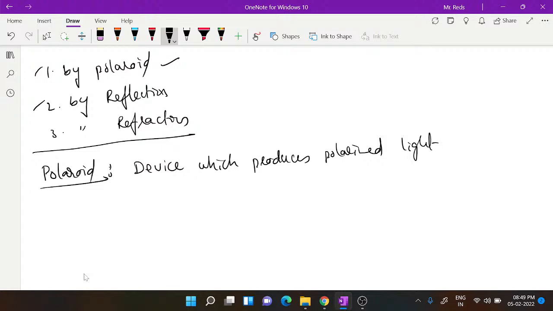Of course, it works based on a special property called the selective absorption property. That means it will absorb all other vibrations except one particular vibration. So it is a device which produces polarized light by using the selective absorption property.